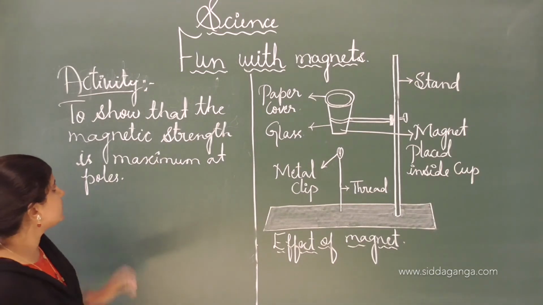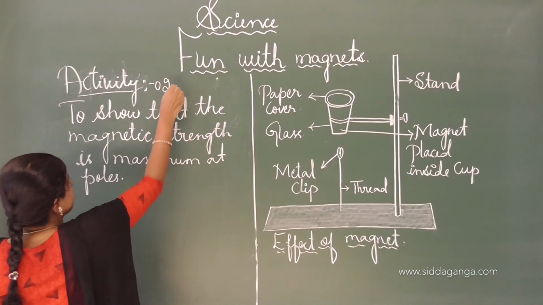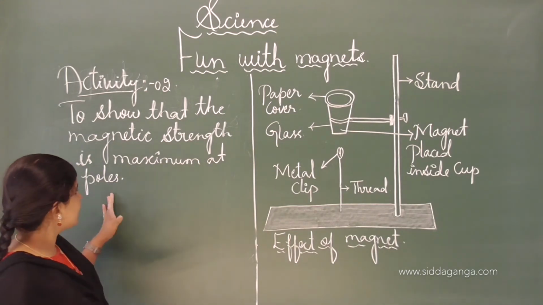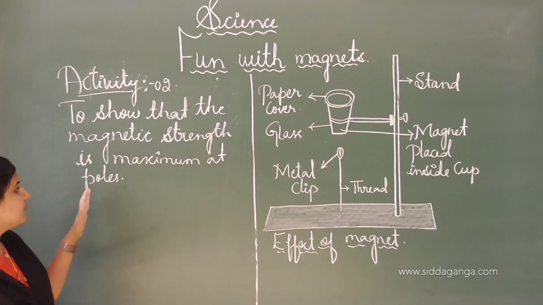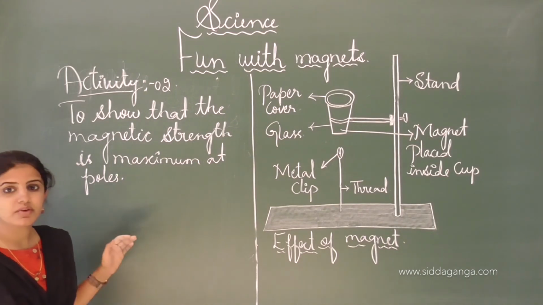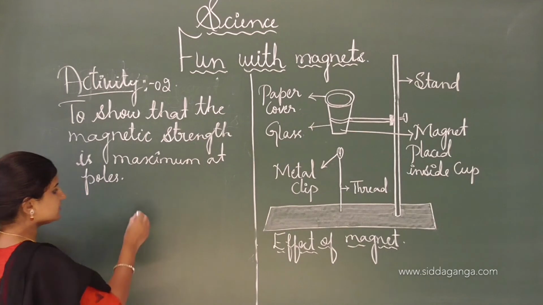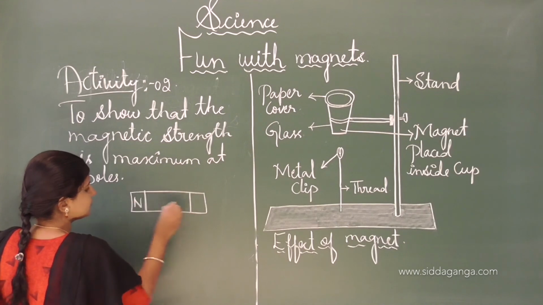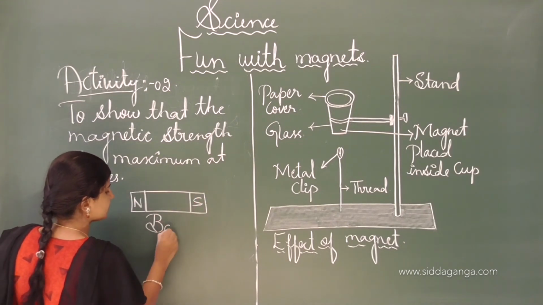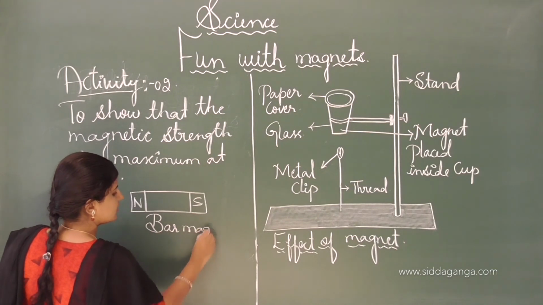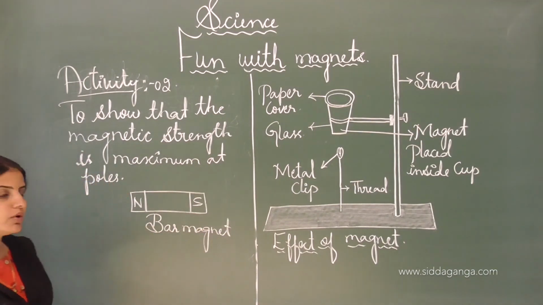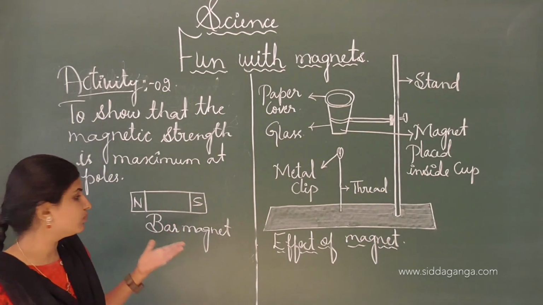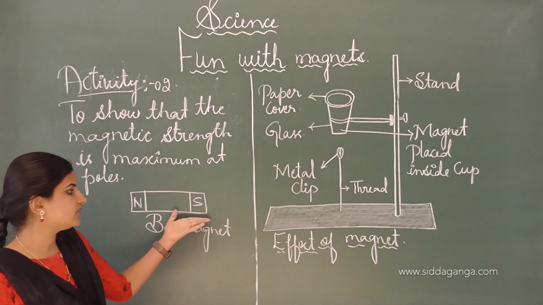This is the name of the activity, the second activity: to show that the magnetic strength is maximum at the poles. We already learnt about the poles of a magnet. Consider a bar magnet; the north pole as well as the south pole will be present in it. In an artificial magnet also, both the poles, north and south, will be present.